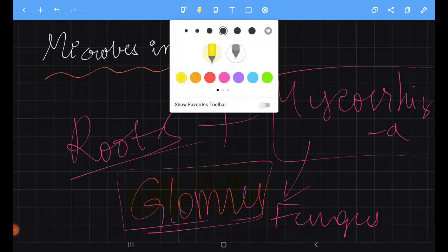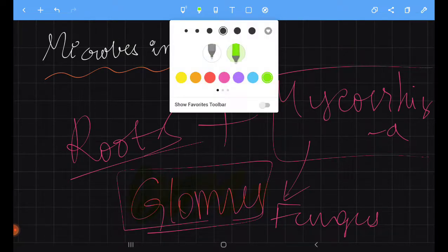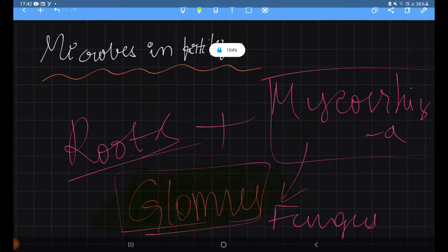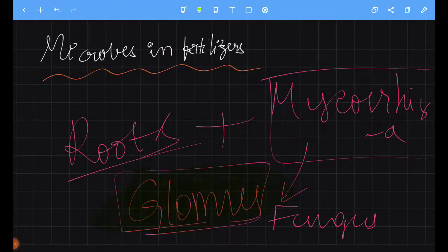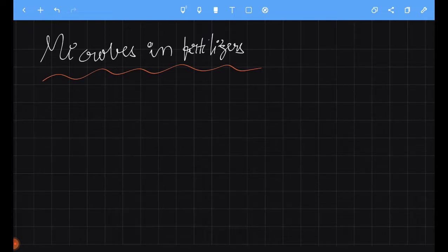Let us use a different marker. I'm just highlighting it. Remember this, Glomus. Glomus is very important. It is a very popular genus of mycorrhiza fungus, which is present in root association. Now let us see the use of these mycorrhiza in plants with root association.